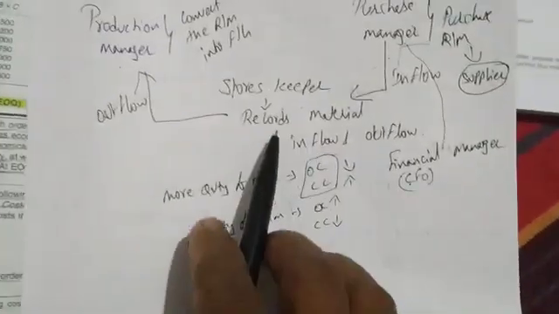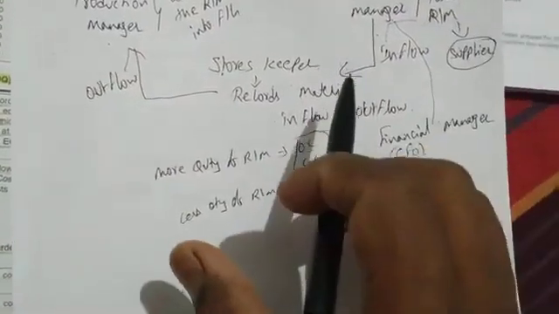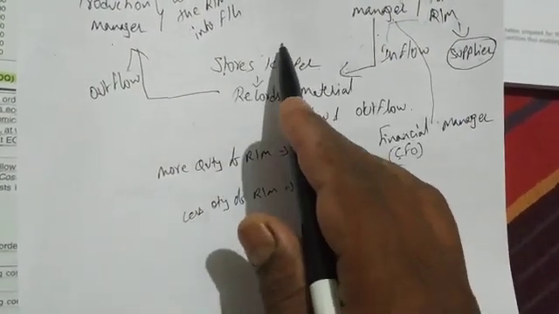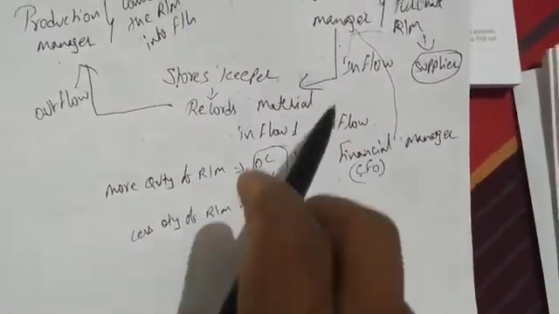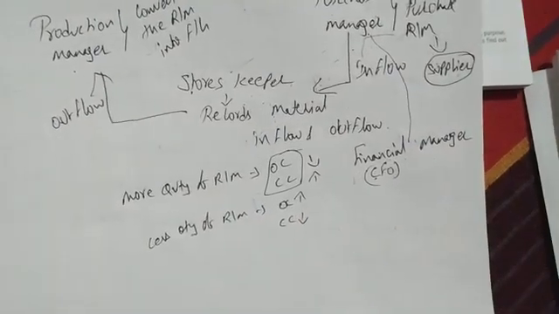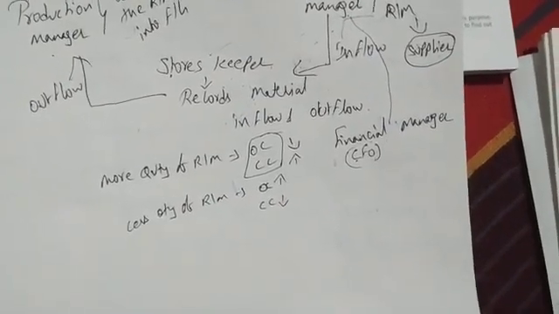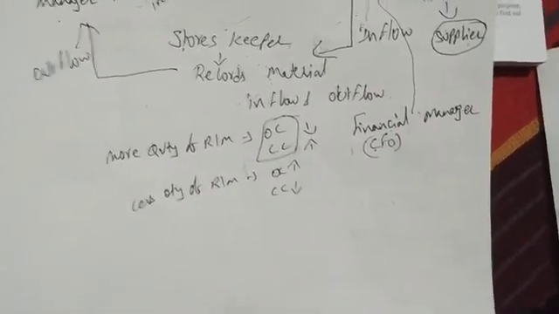Here we have the store, right? It is the responsibility of the storekeeper to record, and to these people salaries have to be paid. That is cost of store staff. Interest on fund investment. What does interest on fund investment mean? The finance manager is giving money to the purchase manager, and the finance manager is taking money from outside. Maybe he took a loan from outside, right? On that, interest has to be paid.